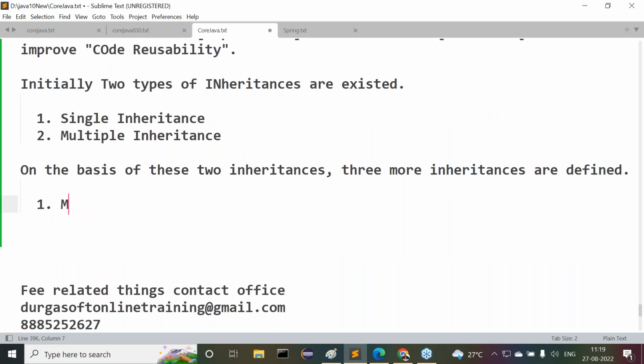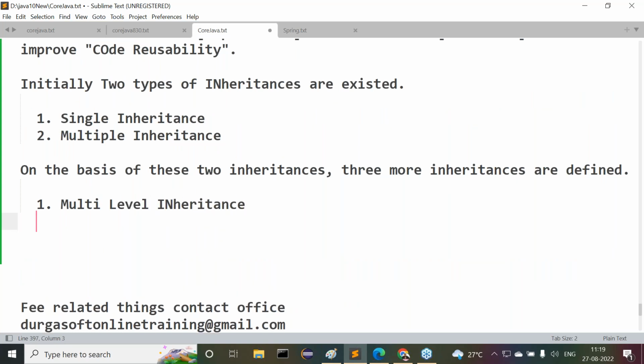The first one is multi-level inheritance, and the next one is hierarchical inheritance. After that, the third one is hybrid inheritance. Overall, three more types of inheritances exist.